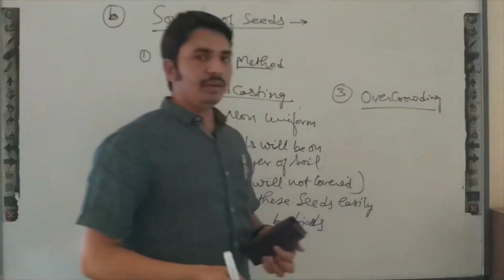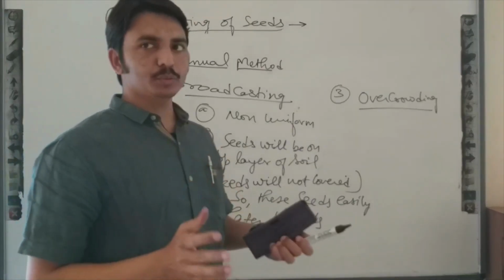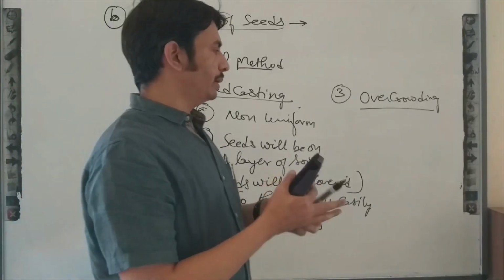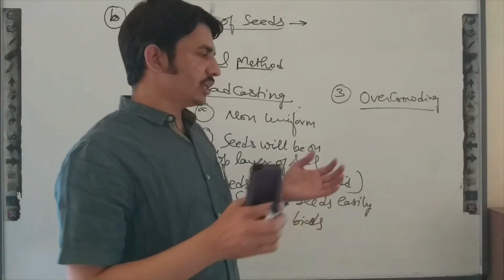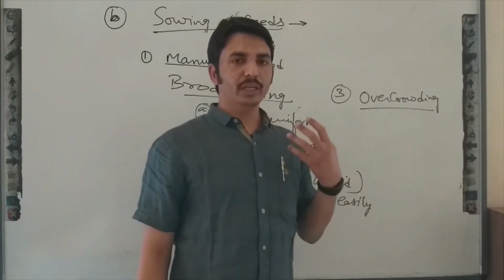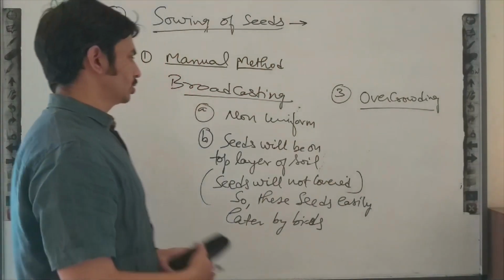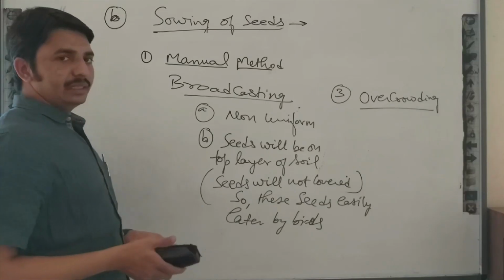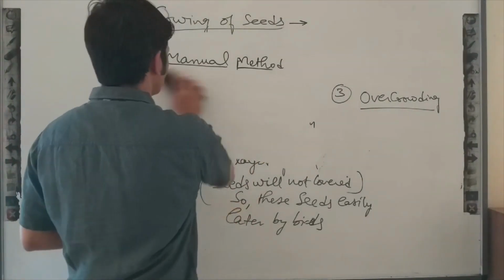As I said, if I distribute seeds with my hand, at some places the quantity of seeds will be more, so the quantity of seedlings will also be more, and these seedlings will compete for nutrients, for light and for water. So overcrowding will also be there. So this method is not a better method for sowing seeds.